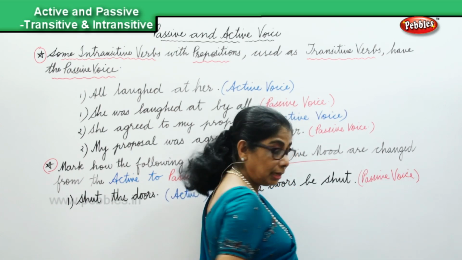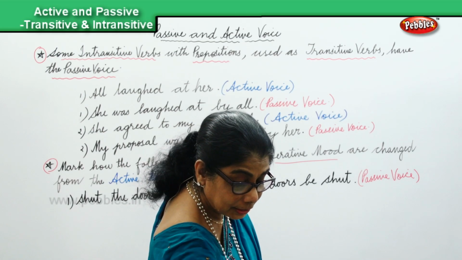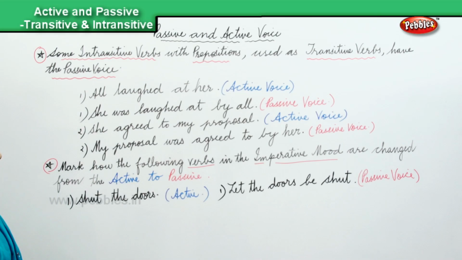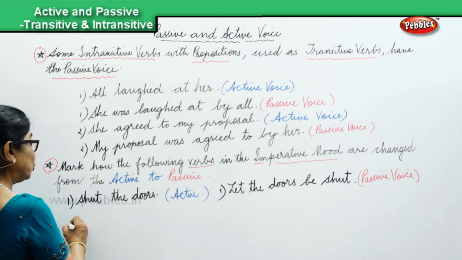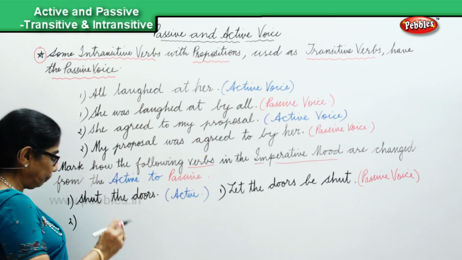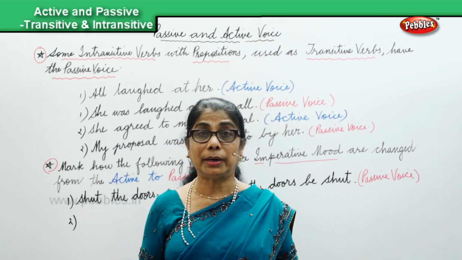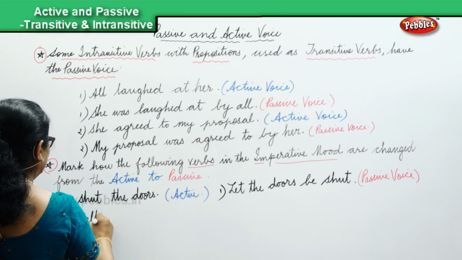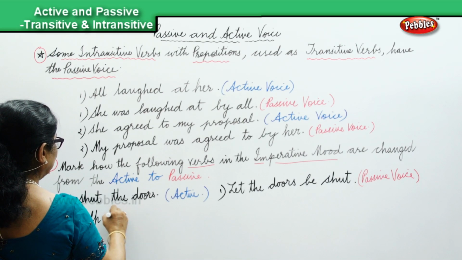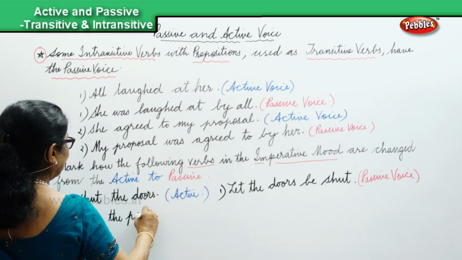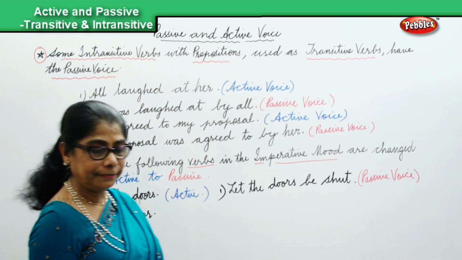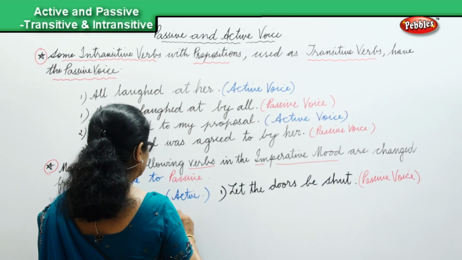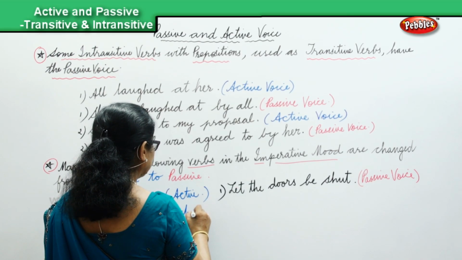We'll do one more sentence for us to understand this changing of the verb in the imperative mood from active to passive. Let's look at the second sentence I have here. "Help the poor," active. Active voice.